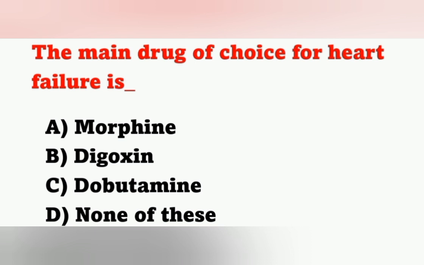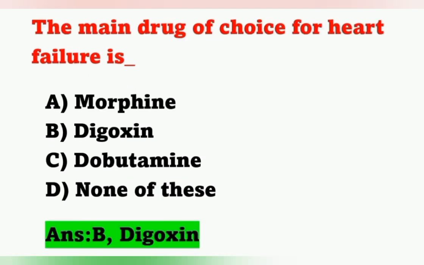The main drug of choice for heart failure is, options: option A morphine, option B digoxin, option C dobutamine, option D none of these. Which is the main drug of choice for heart failure? It is digoxin. Option B is the correct answer. And move on to the next question.